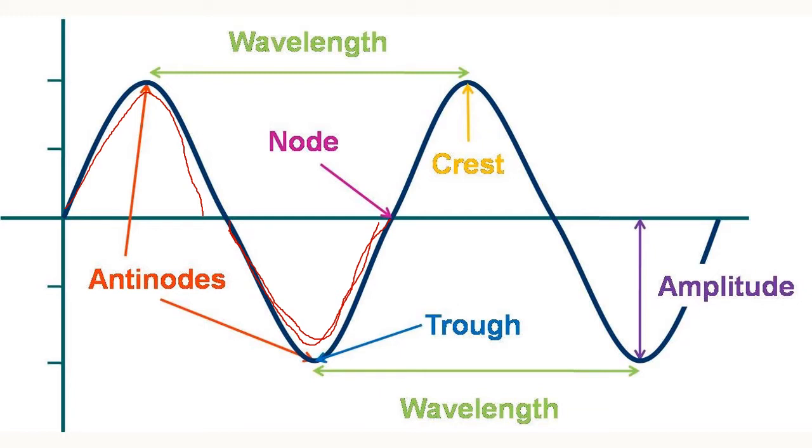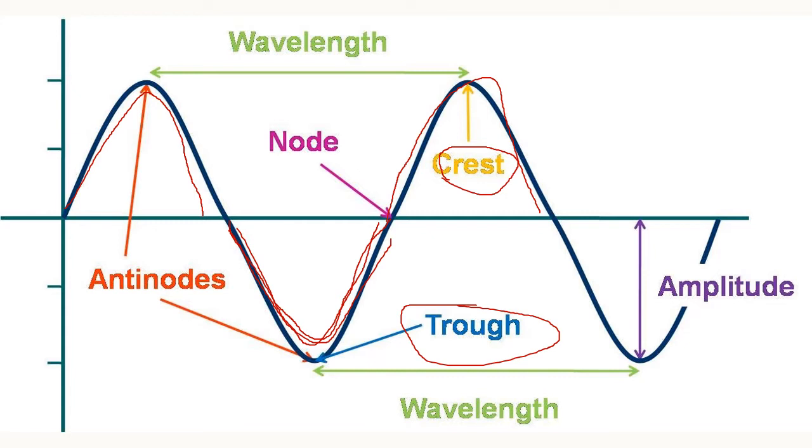So the maximum positive displacement of the sound wave is considered as the crest. Children, here you can observe, the maximum positive displacement of the sound wave is considered as the crest, and the maximum negative displacement of the sound wave is considered as the trough. Children, here this is the crest, this one is a trough, and this one is a trough.